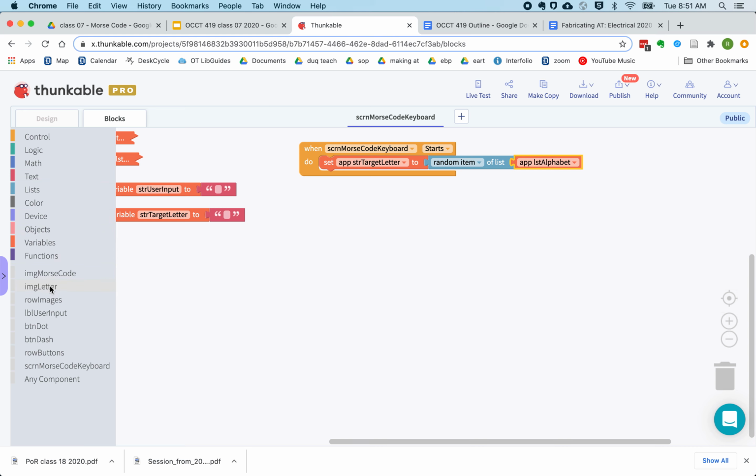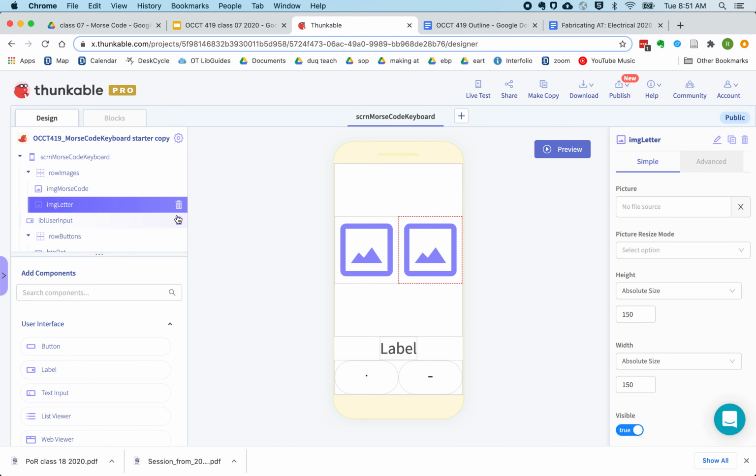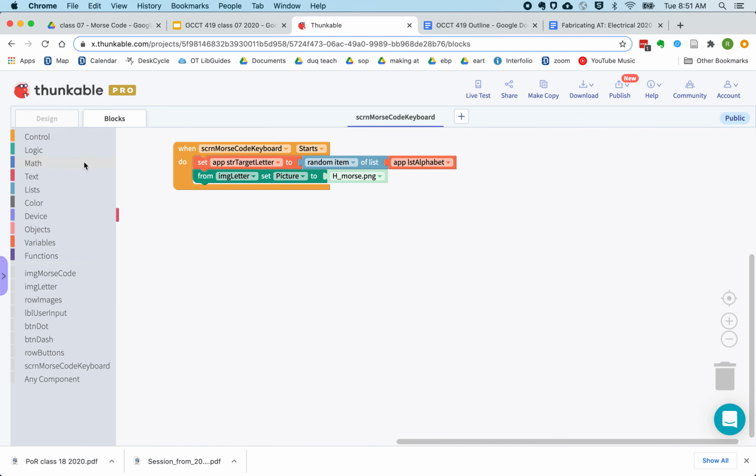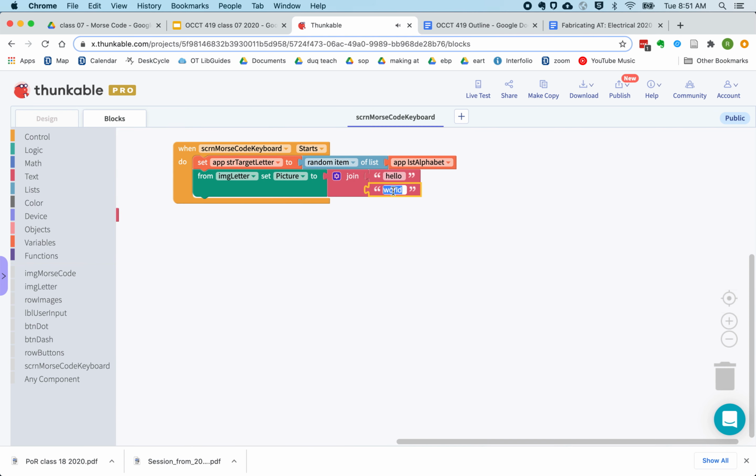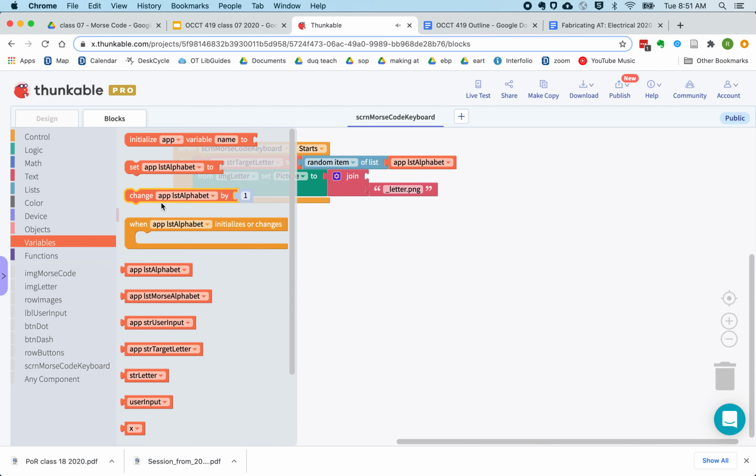Then we're going to want to set the image. The way we're going to do that, you can see each of these file names is the letter and then underscore morse.png, and the letter underscore letter.png. So we're going to join our target letter